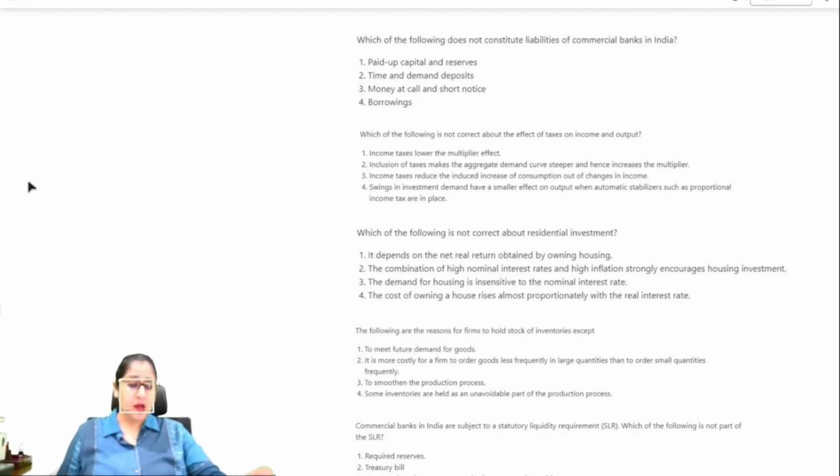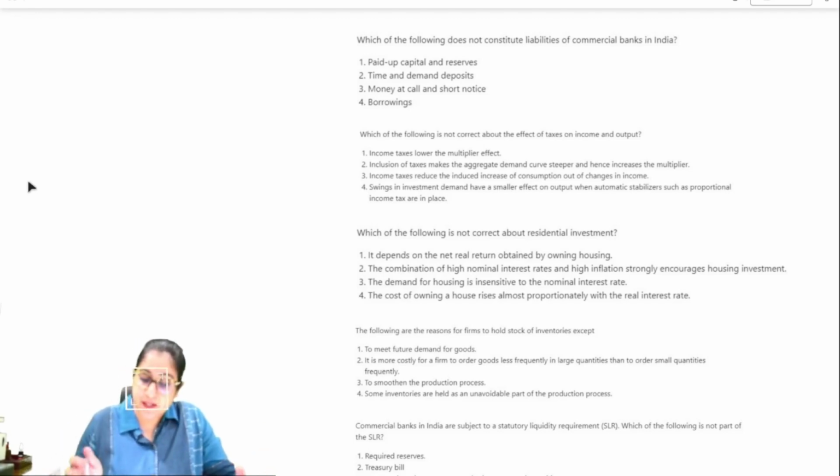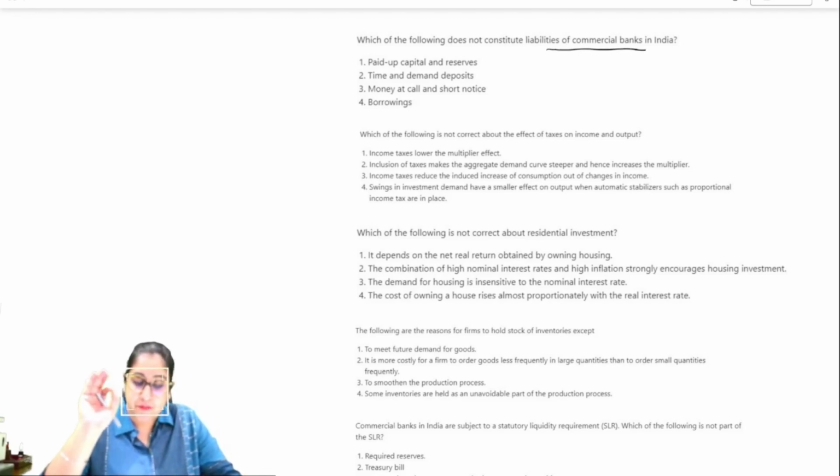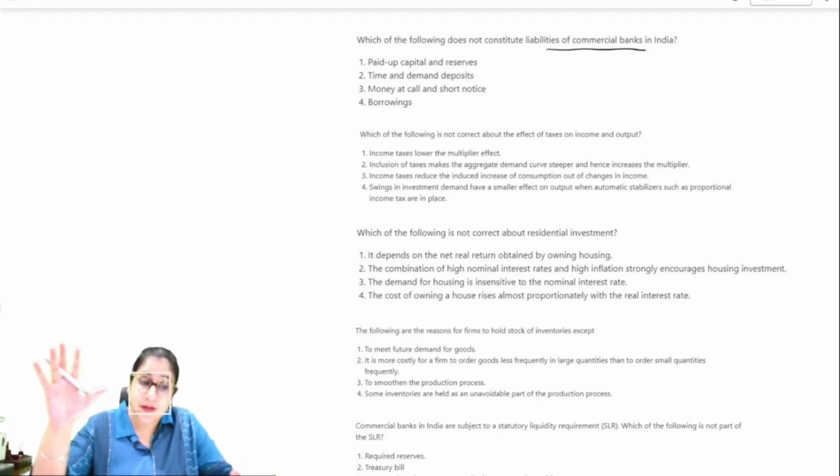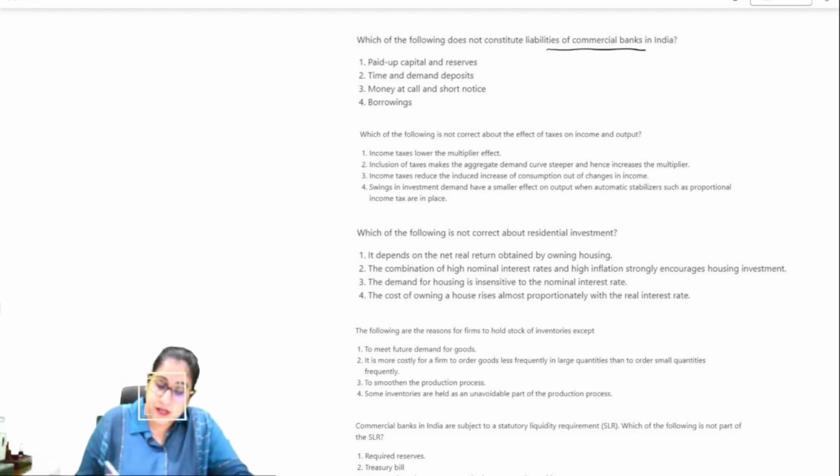Number 1. Which of the following does not constitute liabilities of a commercial bank? First is the paid up capital and reserves. You may think, how come capital and reserves are counted as liabilities? You may be right, but when we take into account the balance sheet, the paid up capital and reserves appear on the liabilities side of the balance sheet.